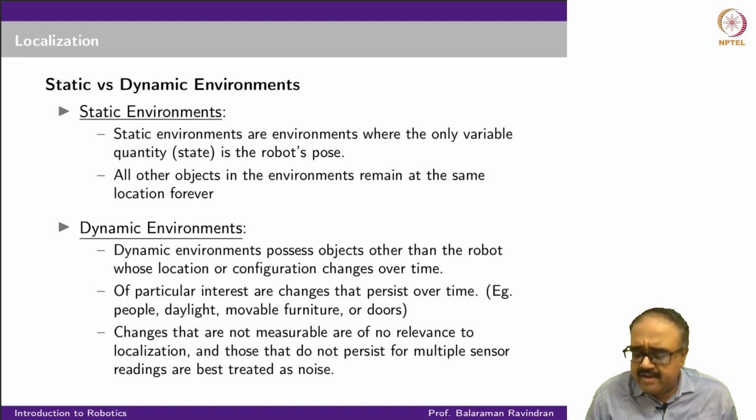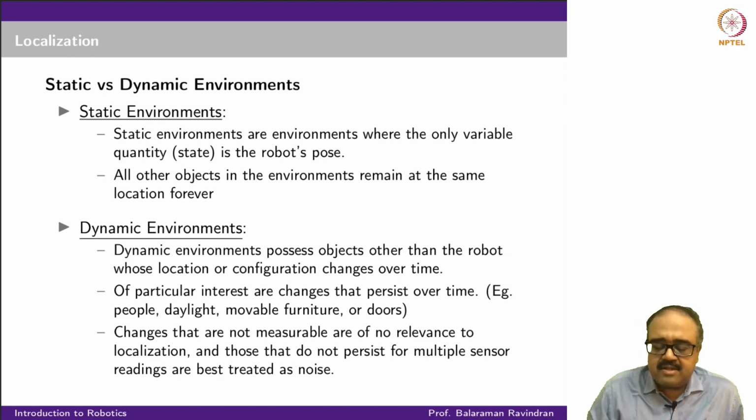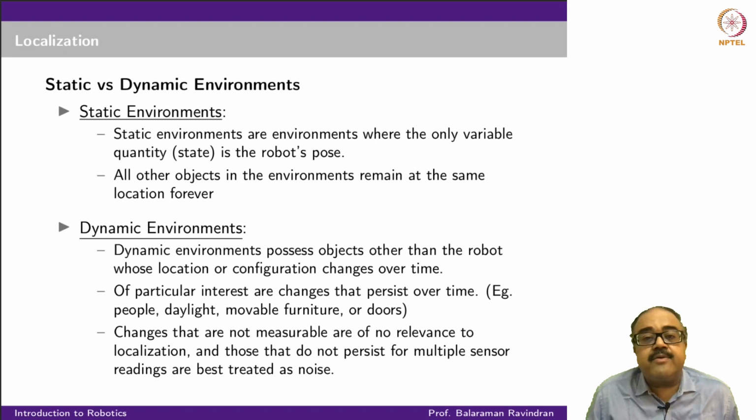And even here, there are two kinds of changes that could happen. One is changes that are transient. I don't know if you remember the example I was giving you in the sensor noise model: sometimes a paper could just fly in front of the sensor and cause it to make a short reading.